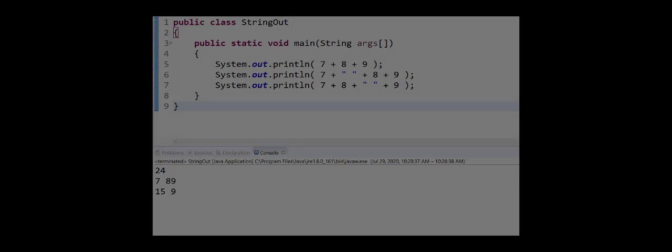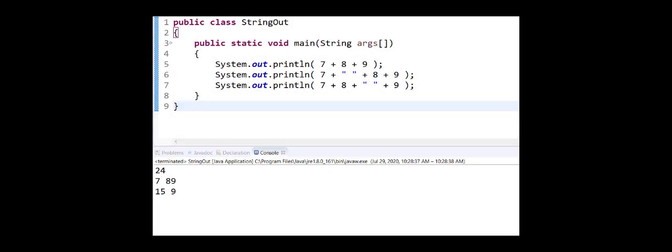So let's go mess around with this a little bit in code form so you can get a better idea how this actually works. Okay, let's take a look at these little chunks of code that we just had in the slides in an actual code form. You'll see we have 7 plus 8 plus 9, which is 24, 7, space 8 plus 9, and then 15 and 9. So let's run this and make sure that we are good on what it's doing. Okay, so this looks pretty good.